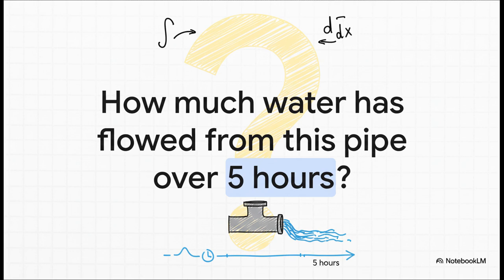So here's a real-world puzzle for you. How much water has flowed from this pipe over 5 hours? Now, if the flow rate was constant, that's easy. But what if the rate is changing all the time? Maybe it starts as a trickle, then gushes, then slows down again. You can't just multiply rate by time anymore, because the rate isn't a single number. It's constantly in flux. So how do you find the total?